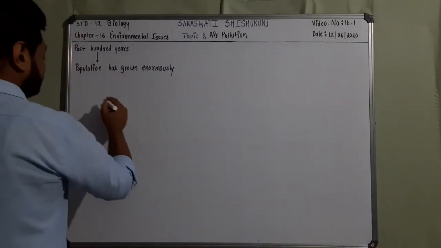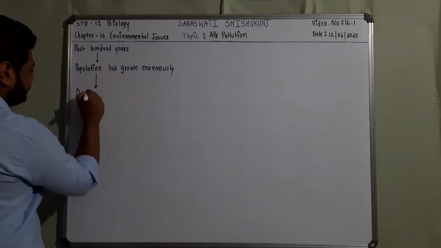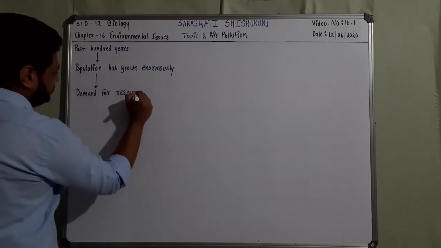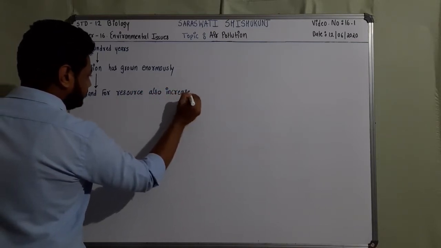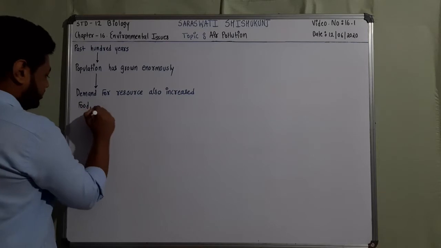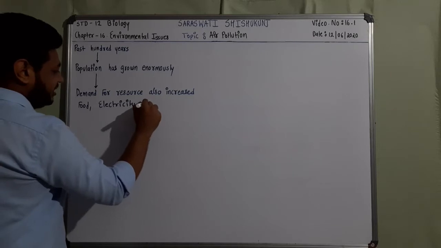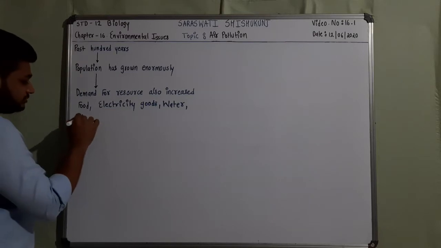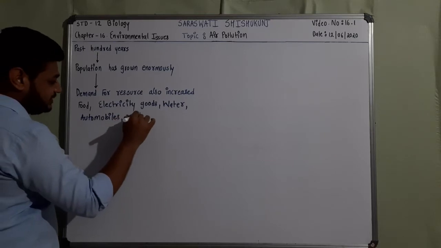So when population has grown enormously, demand for resources has also increased. As I said, demand for resources can be food, electricity, goods, water, automobiles, roads, such kind of things.